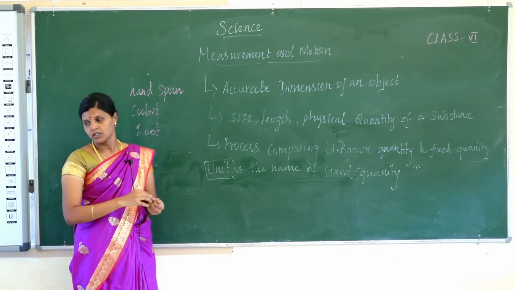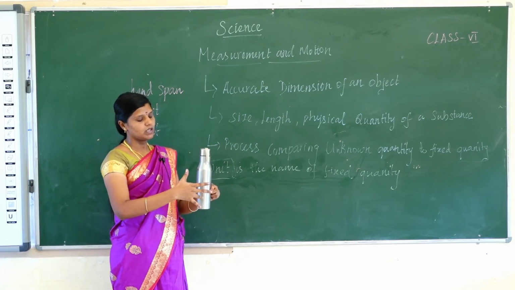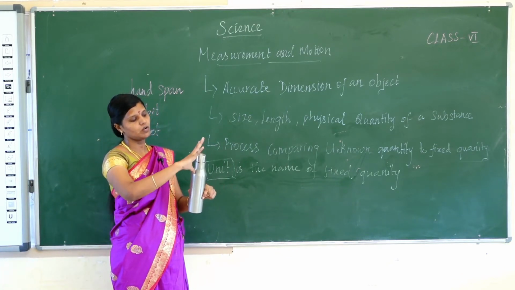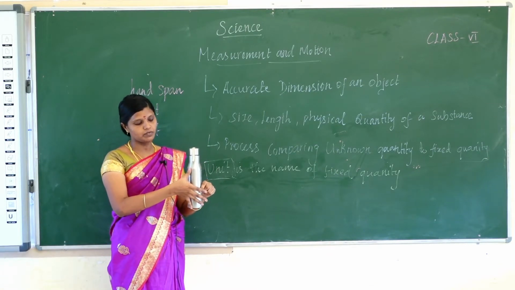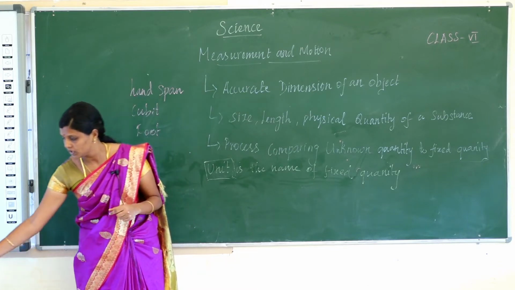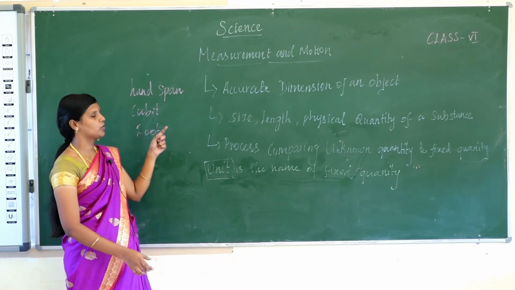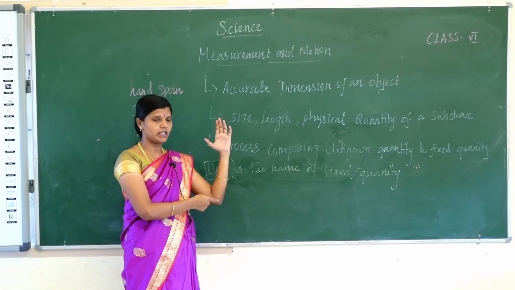What is a handspan? We can find the length of the water bottle using the handspan. This is the handspan. It is the distance between the tip of the little finger and the tip of the thumb. Next, cubit. What is a cubit? It is the distance between the tip of the middle finger and the elbow.